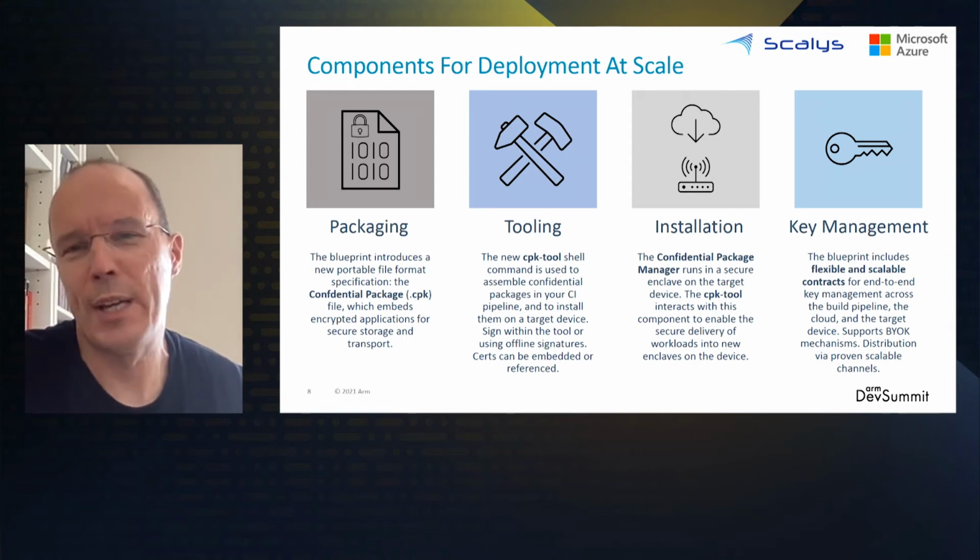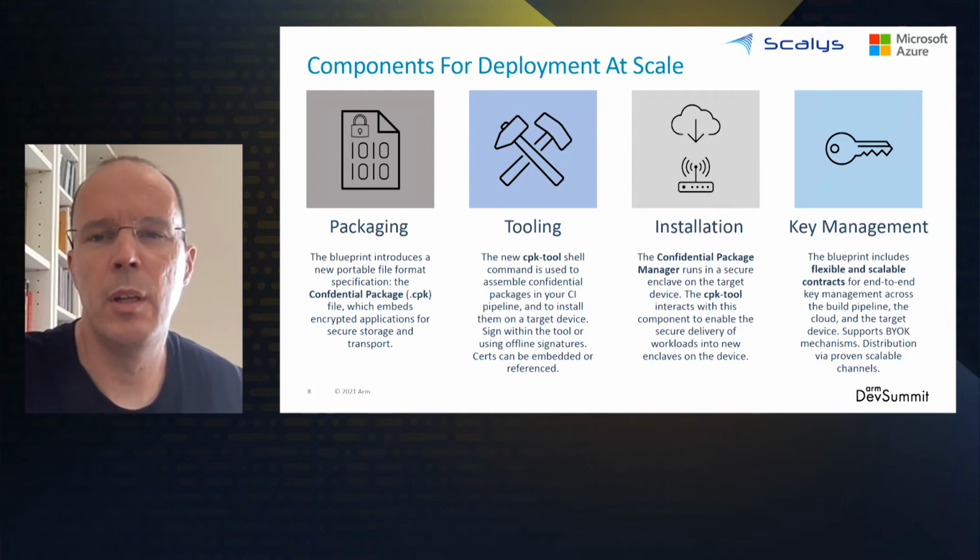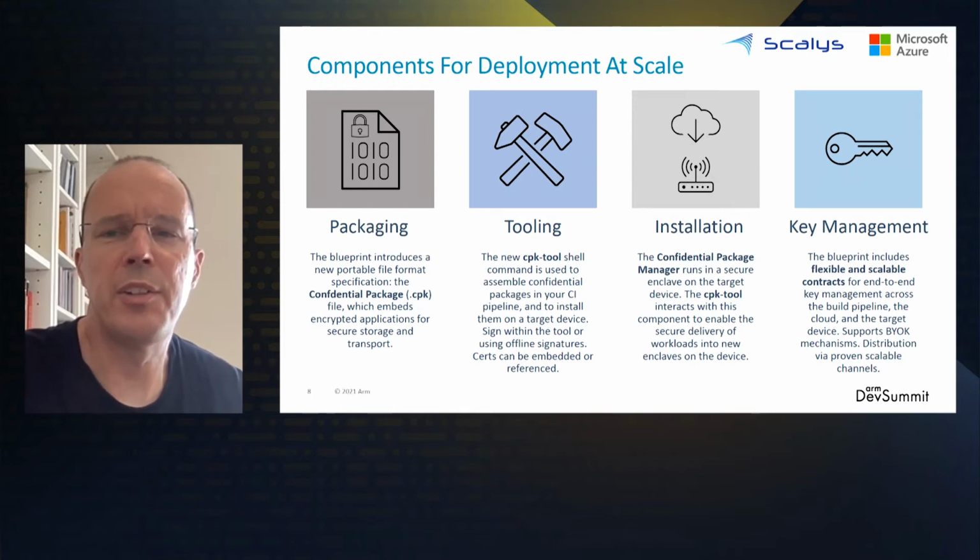And where we have a file format, of course, we also need some tooling. So again, we are developing new tools in open source that will allow us to build these new confidential packages in our CI pipelines, and then to process them on the target device. Once they reach the target device, there is a confidential package manager, which runs in a secure enclave on the device and enables the workloads to be installed, decrypted, and executed.